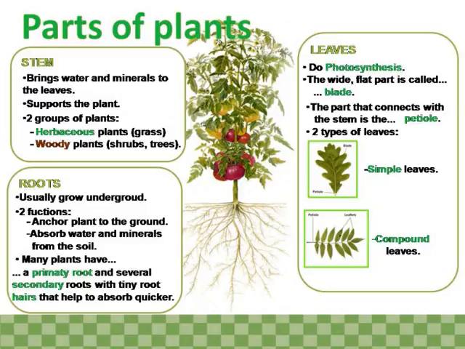Many plants have a primary root and several secondary roots with tiny root hairs that help to absorb quicker. Leaves do photosynthesis. The wide, flat part is called the blade. The part that connects to the stem is the petiole. Two types of leaves: simple leaves and compound leaves.